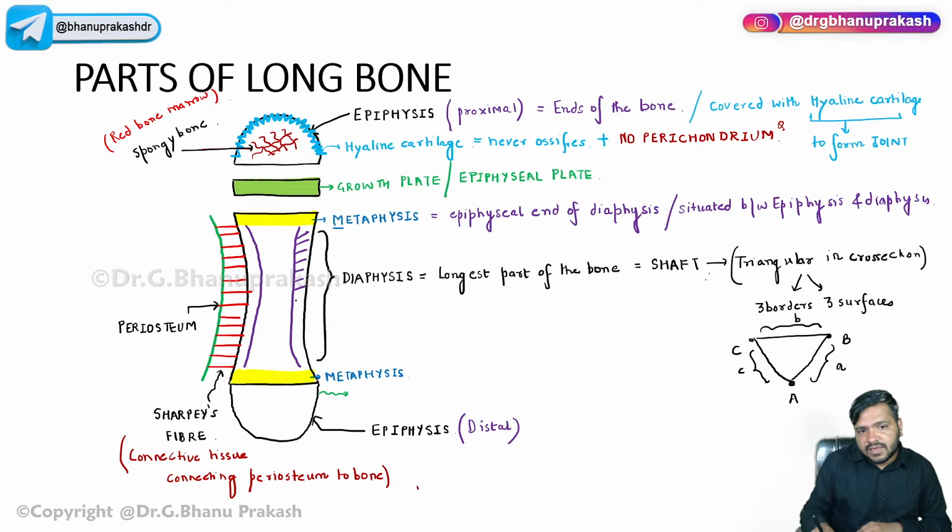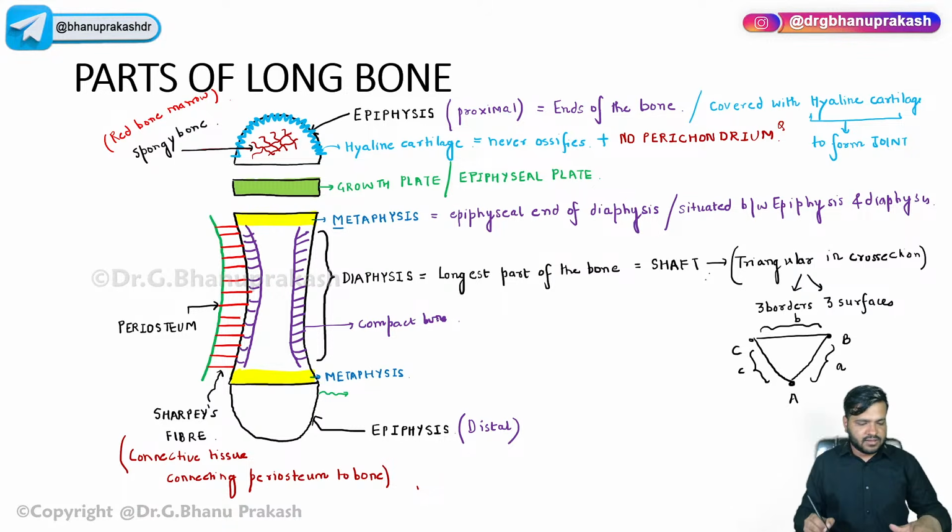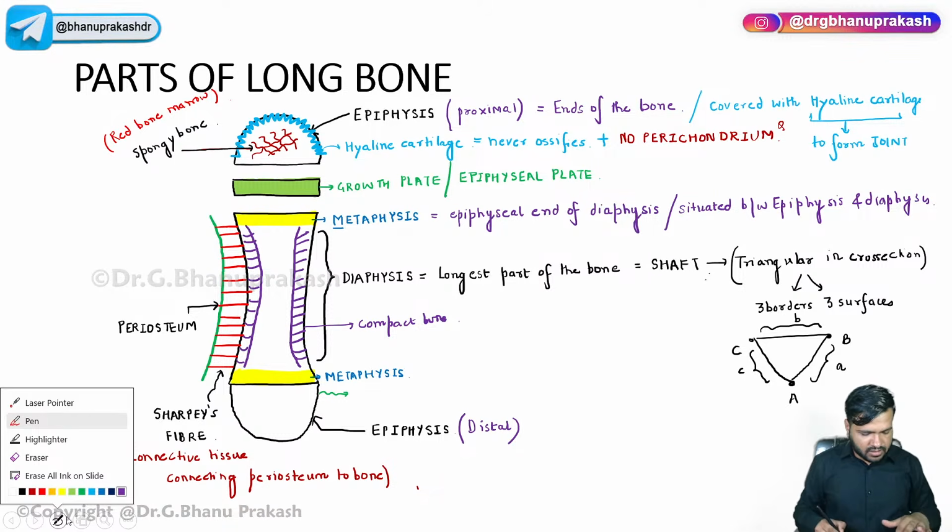So you have to be clear about the spongy and the compact bone. So we have this compact bone, very, very important. And inside the compact bone, we already know we have a cavity present over here.